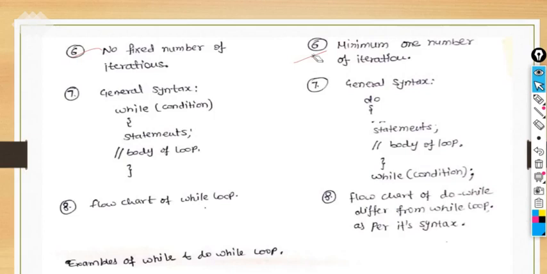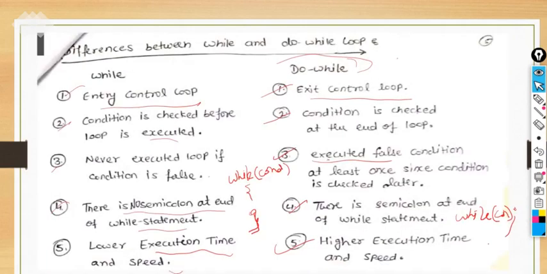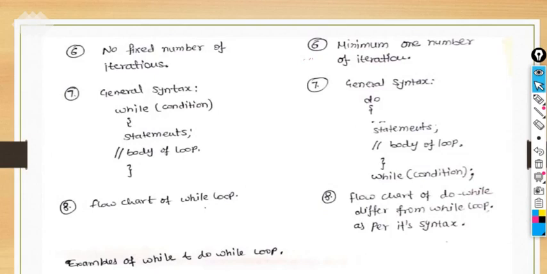It may be possible that a direct question comes in your exam, so make sure you get each and every difference very well. Up to now we have discussed many things regarding looping, like repetitive structures.